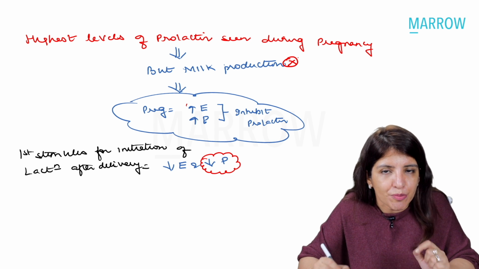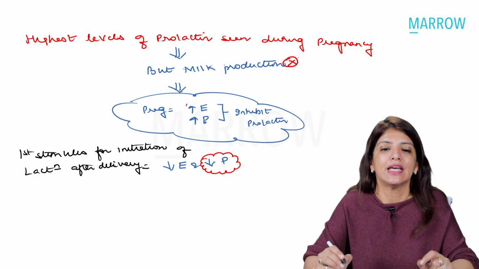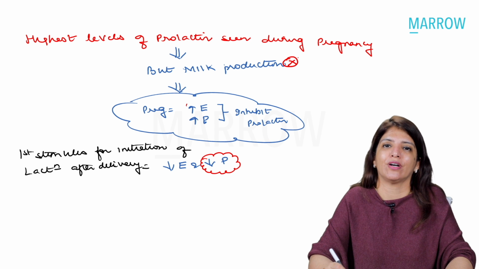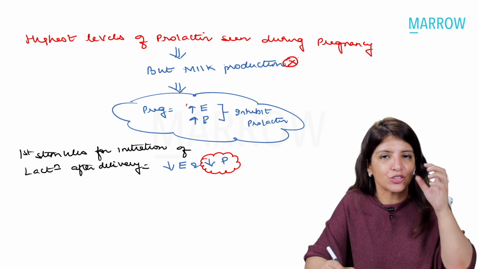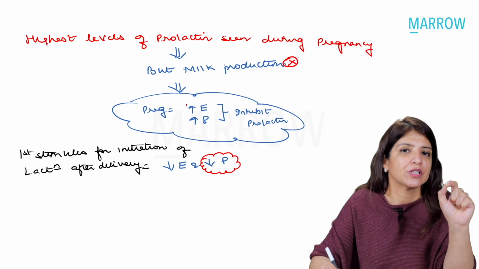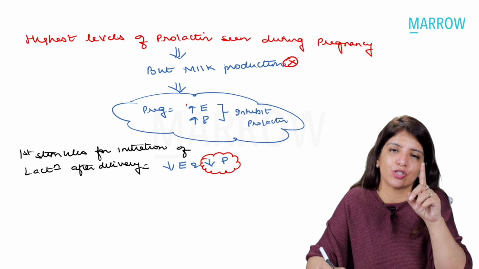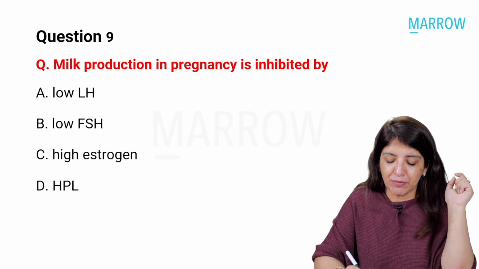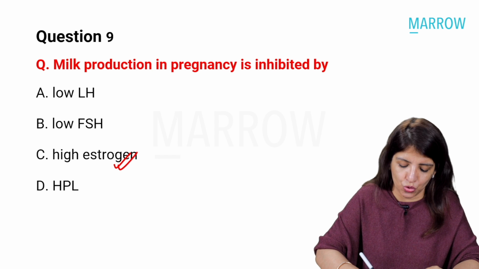So the first stimulus for initiation of lactation after delivery is the decrease in estrogen and progesterone. The moment estrogen and progesterone decrease, the inhibition on prolactin is gone, prolactin levels increase, and that is the first stimulus for initiation of lactation after delivery. Now, between estrogen and progesterone also, if you have to choose one answer, then it is going to be decreased progesterone. Right? So over here, milk production in pregnancy is inhibited by high estrogen levels.